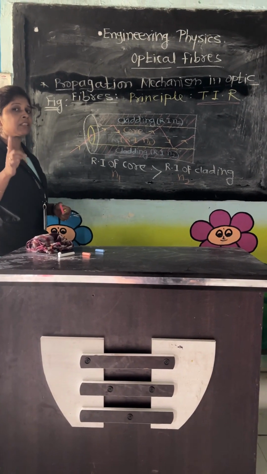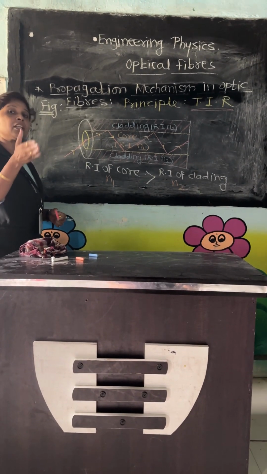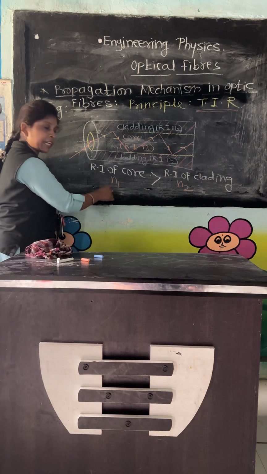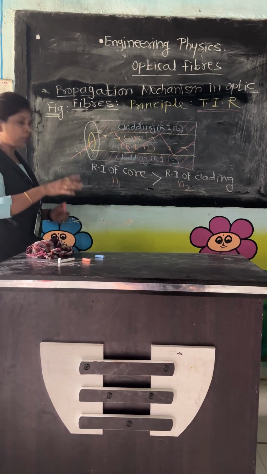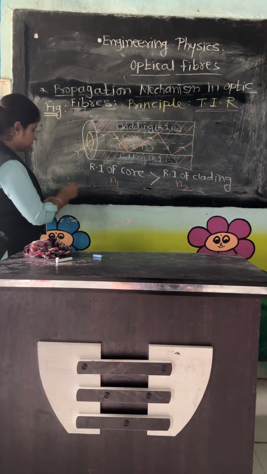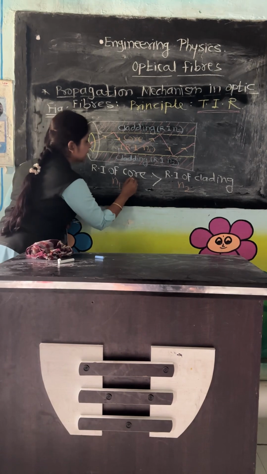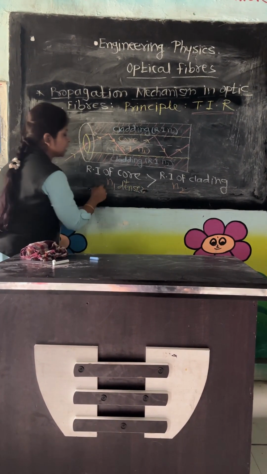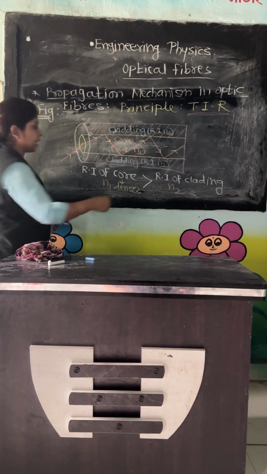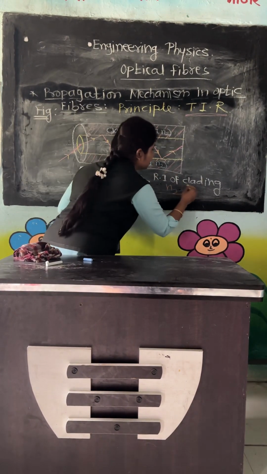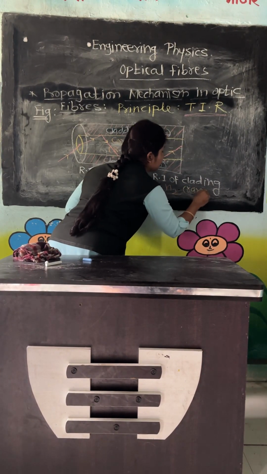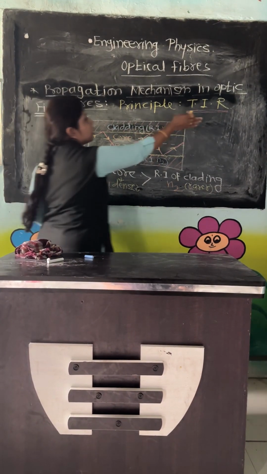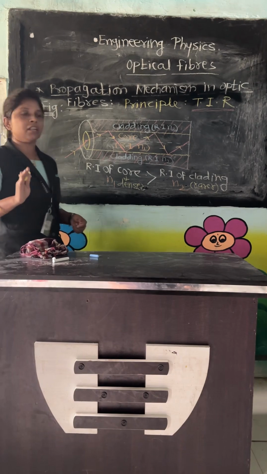Denser medium means that medium which has the greater refractive index. Here we know very well that refractive index of core is greater than the refractive index of cladding. So we can easily call this core a denser medium. This one is the denser medium because its refractive index is greater than the cladding, and this one is called the rarer medium.